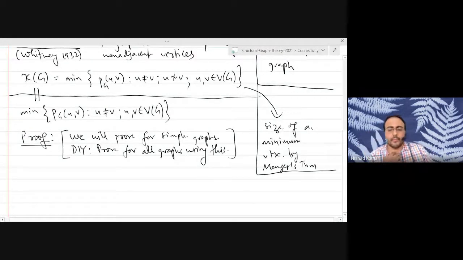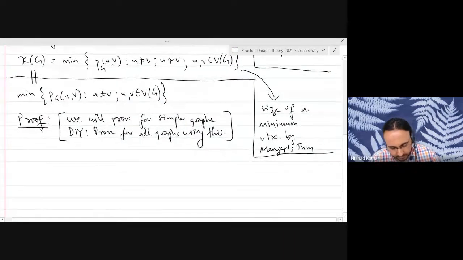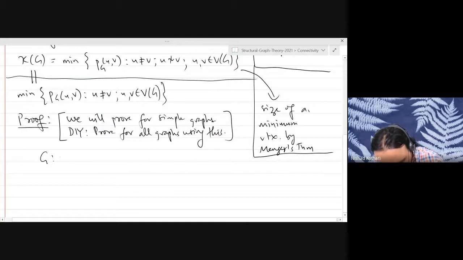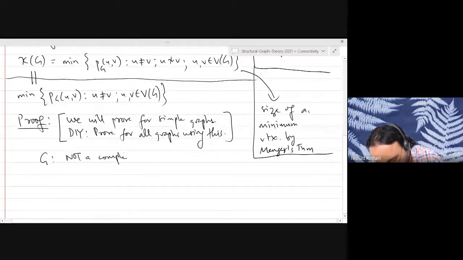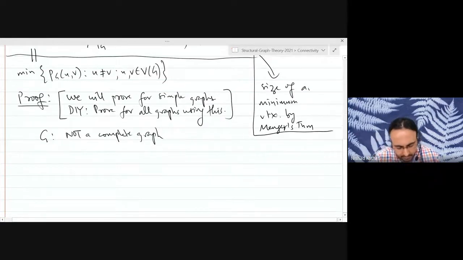So let us assume that we have a graph G such that G is not a complete graph. So there is a pair of non-adjacent vertices. And we are going to look at the connectivity of the graph.